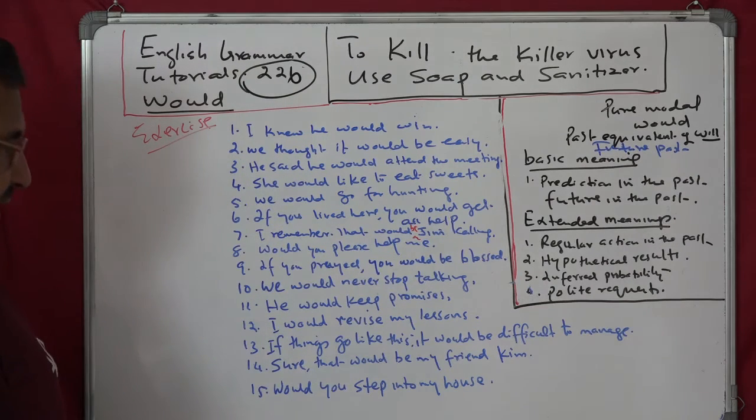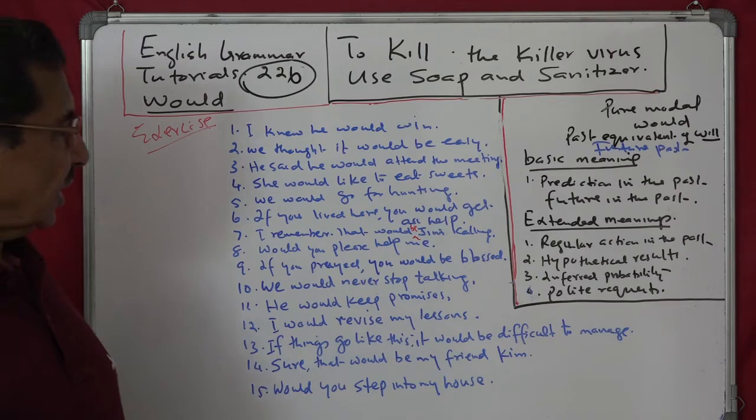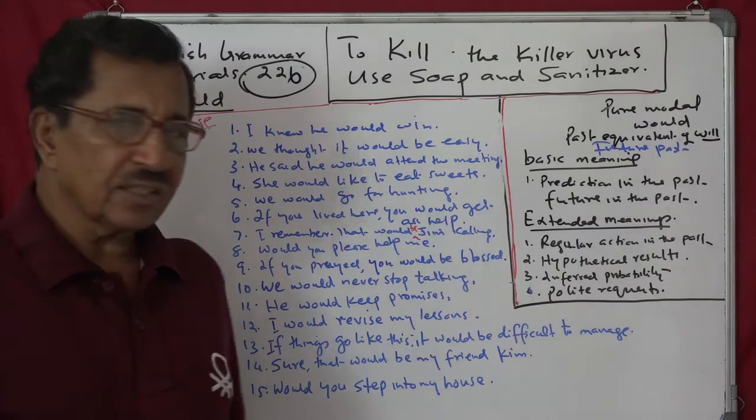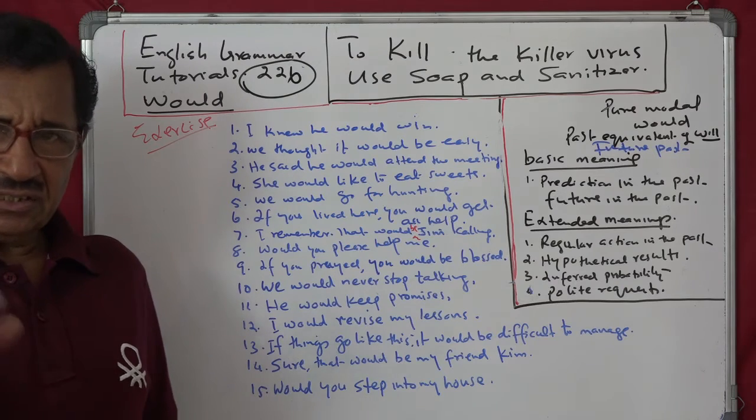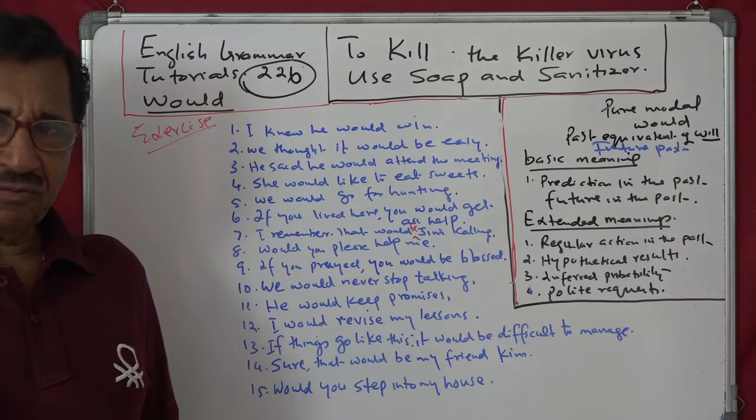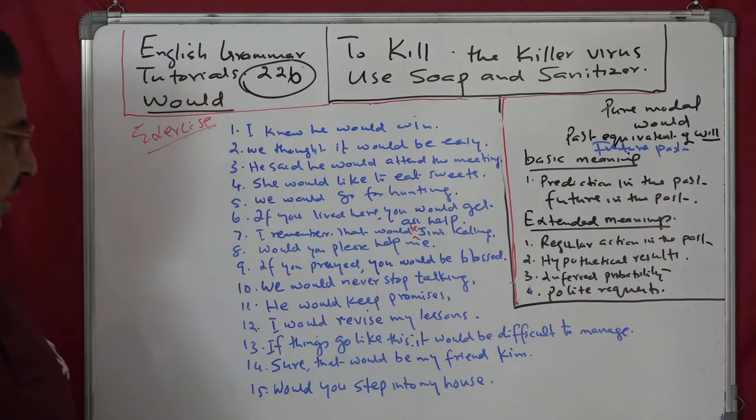That is understood. If things go like this, it would be difficult to manage. Again, a hypothetical result. Condition. If things go like this, it will be tough for me to manage. Tough for us to manage.